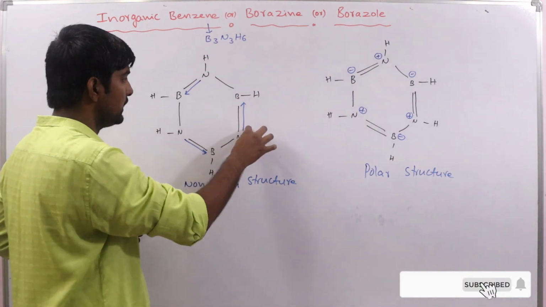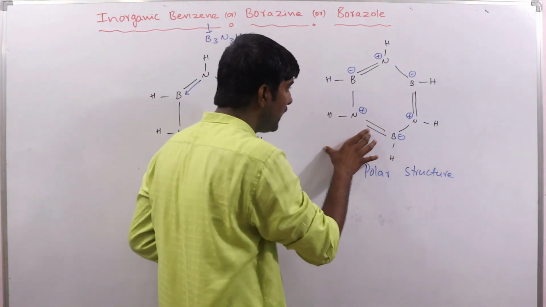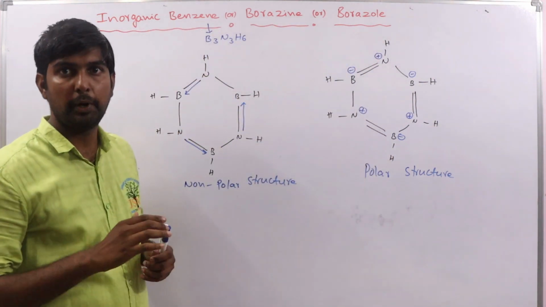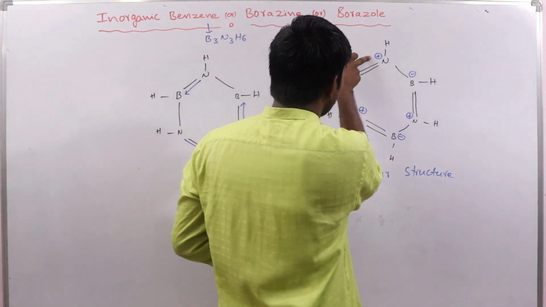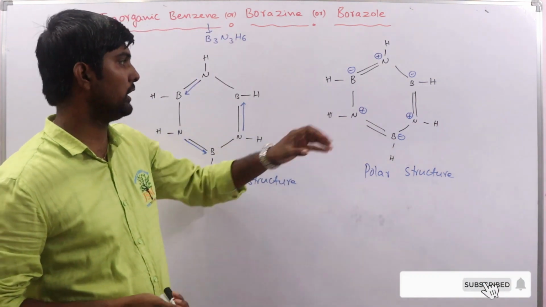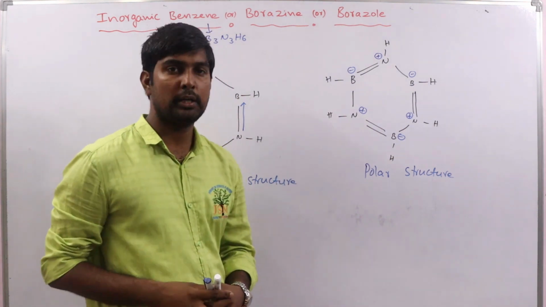In the non-polar structure this pi bond is shown as a dative pi bond, and this is the polar structure, where the pi bond is shown as a normal covalent pi bond. Here nitrogen has a positive charge and boron has the negative charge in the polar structure. So this is the difference between the non-polar and polar structure.